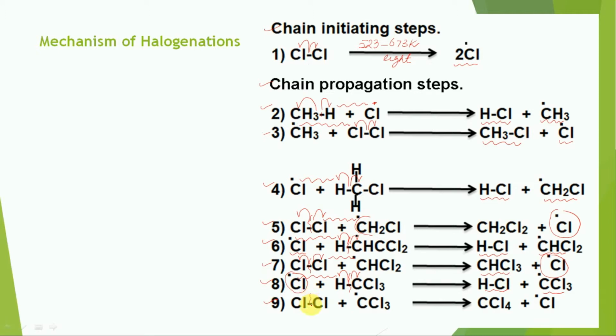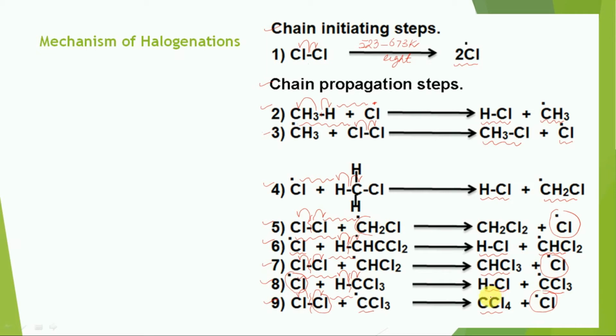again this bond can break homolytically and each chlorine atom takes one shared electron. Now this chlorine free radical attacks this free radical and there is a bond formation, and finally carbon tetrachloride is formed along with a chlorine free radical.